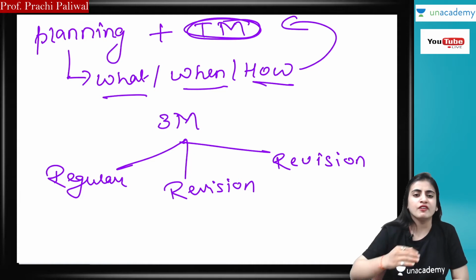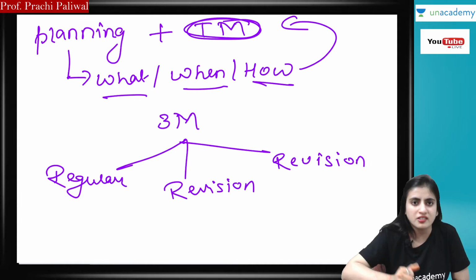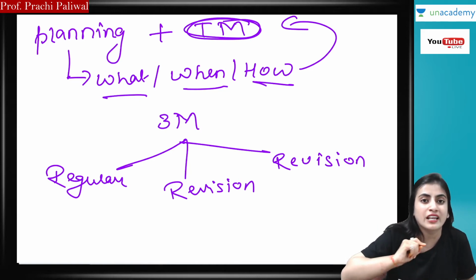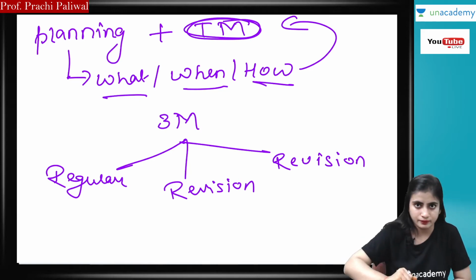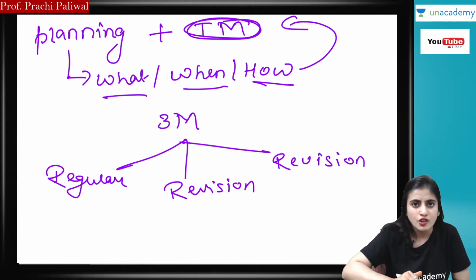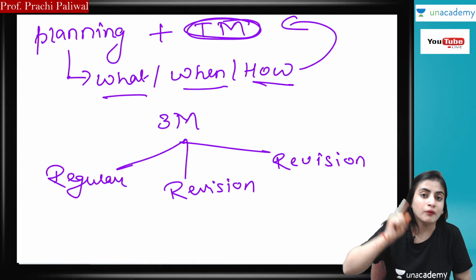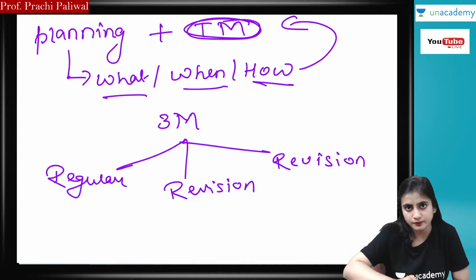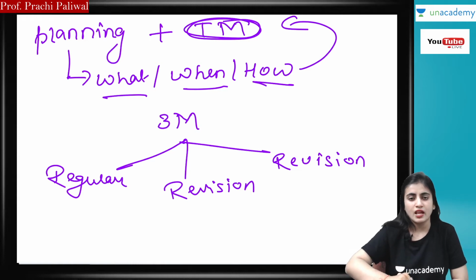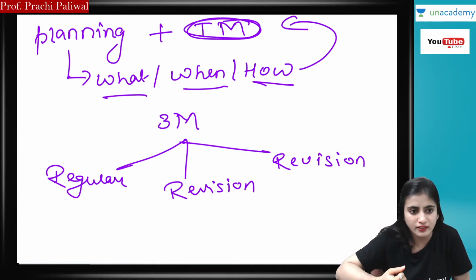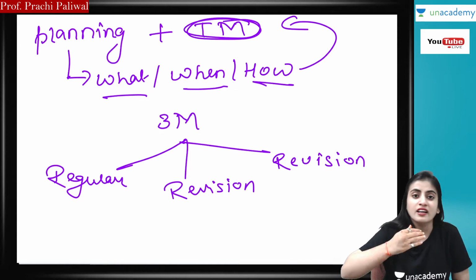As you have given 1.5 months for your regular studies, in that 1.5 months you have to divide all of your 11 chapters to be completed. You have to make sure that you complete all 11 chapters in that 1.5 months with regular studies. And when you are done with regular studies in 1.5 months, then you have to plan for revisions.